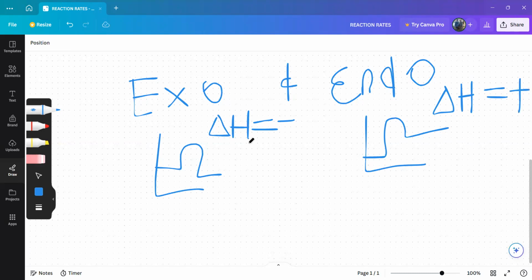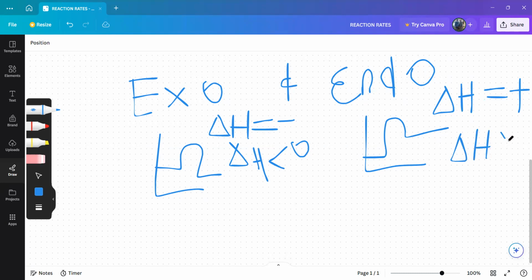Abanye bekubhala ngokuthi bethi delta H here is less than 0. That is exothermic. Delta H is less than 0, that is exothermic. Bebuye bethi la delta H here, delta H is greater than 0, that is endothermic.